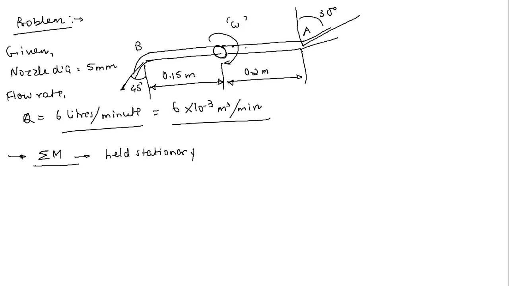So we have to calculate that torque. This is our first question, and next is, at what angular velocity, this is very important, will the sprinkler rotate freely.